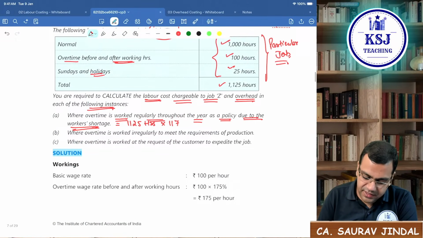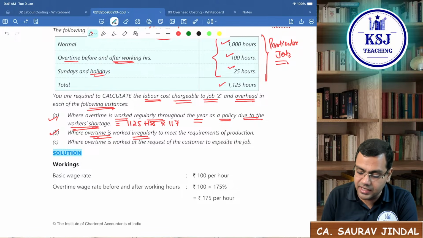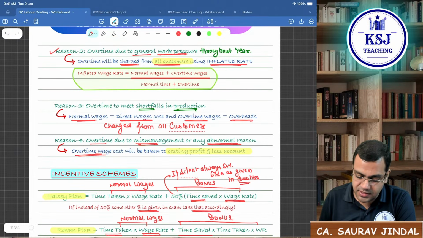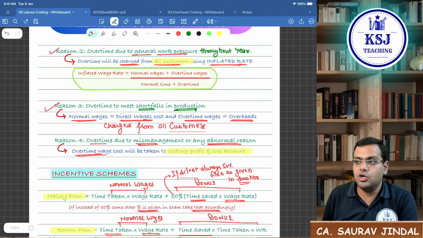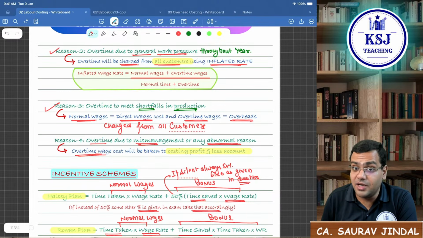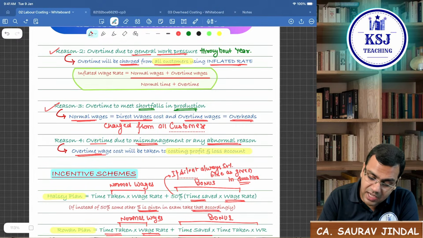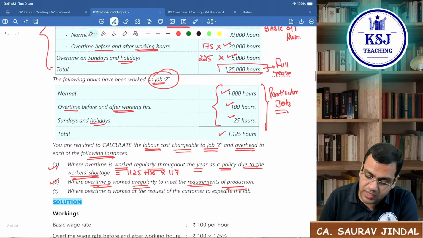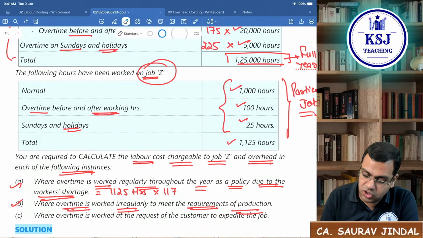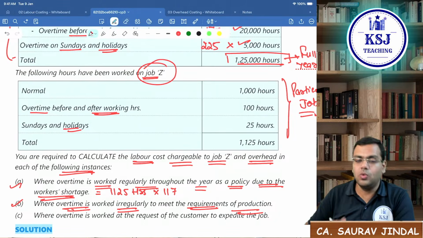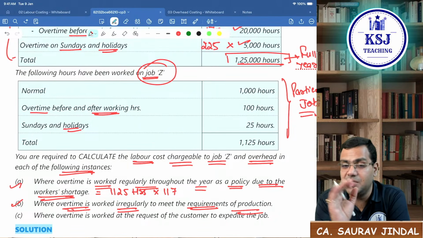Second part says where the overtime is worked irregularly to meet the requirements of production. So which condition is it? Sir, it is your third condition. Here, the normal wages, whatever normal wages that you are paying. Now if you look at job Z, just listen very carefully. For job Z, you are paying the normal wages for 1000 hours. Normal wages means 100 rupees.